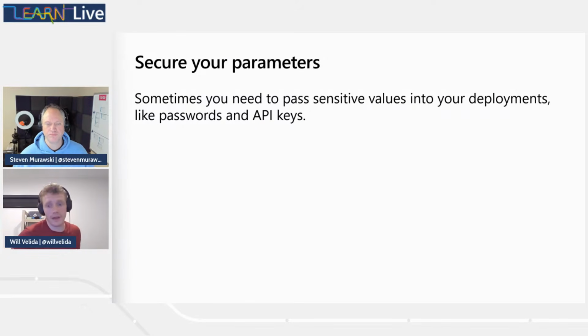Well, like you said, we will inevitably have to pass sensitive values into our deployments, like passwords, keys, or API keys. But we need to ensure that these values are protected, right? We don't want to leak our credentials to everybody and anyone in the world. And in some situations, we don't even want the person who's creating the deployment to know the secret values either. Other times, someone will enter the parameter value during the deployment, but you need to make sure that these secret values aren't logged. So essentially, what we're going to be talking about now is how we can protect the values of those parameters, and a few tricks and tips to secure them.